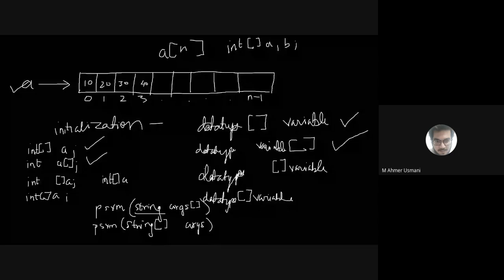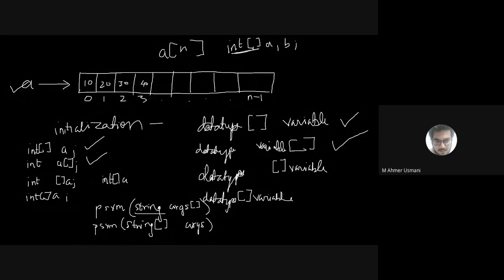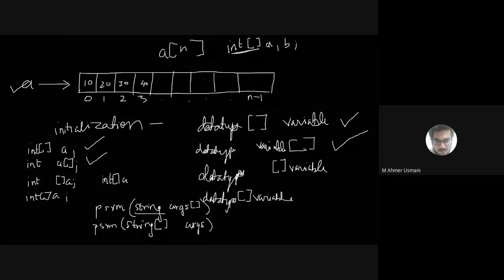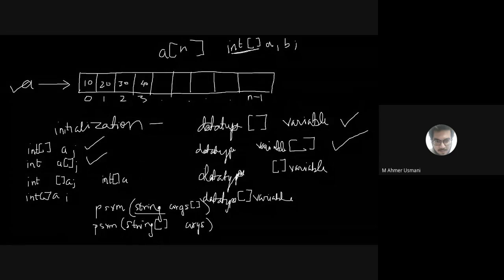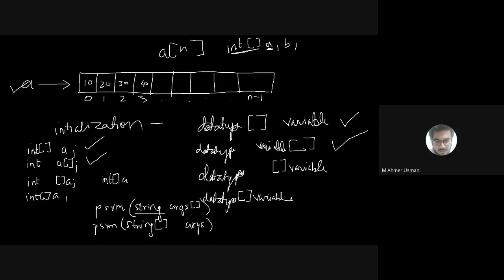Yeah, both are arrays, because int का array, वो मैं a को assign कर रहा हूँ. I'm creating an array of integer and I'm assigning that to a. So a is treated as an array. Similarly, b is also a variable that's been assigned with an integer array. So this is a separate meaning.